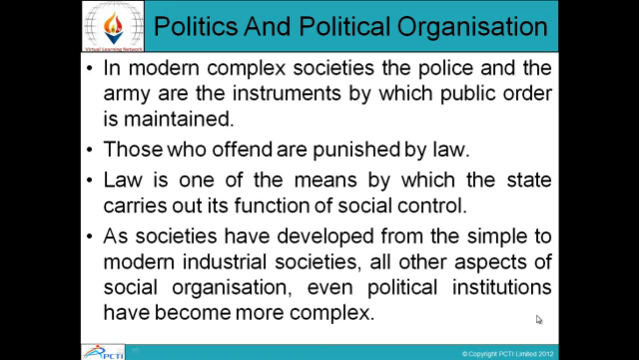As societies have developed from the simple to modern industrial societies, all other aspects of social organization, even political institutions, have become more complex. So the other economic institutions and the varied forms of human organizations have also become complex, because societies have developed from simple to industrial societies wherein a lot of options are there in front of the people.